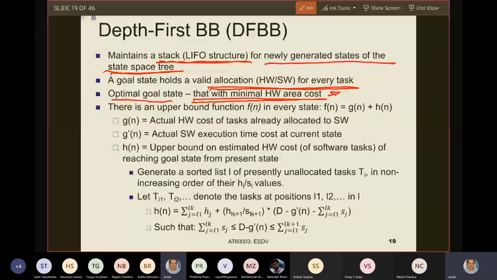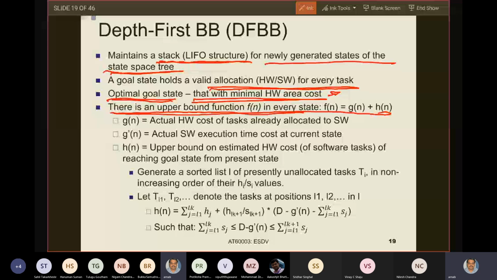Now, at each state, I will determine an upper bound. We will now mathematically determine how we find out this upper bound. But don't tax your brain too much. Try to understand this. We will go into the example and explicitly see how this is done. But go through the names of the variables and what they mean.